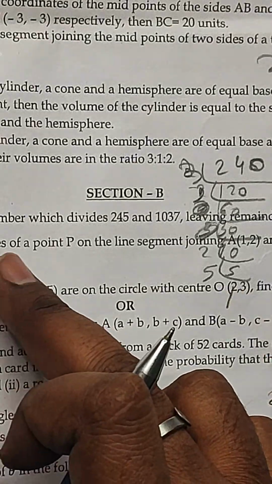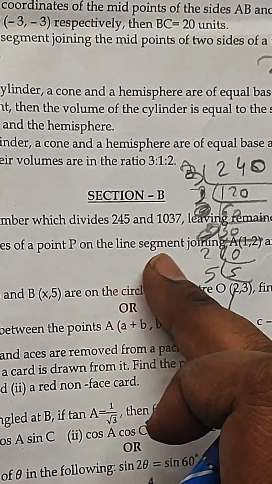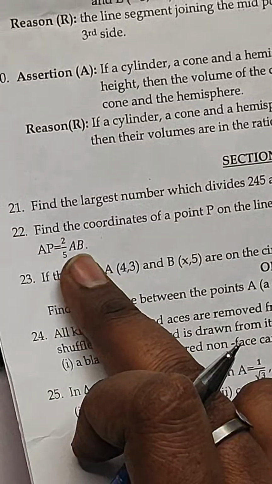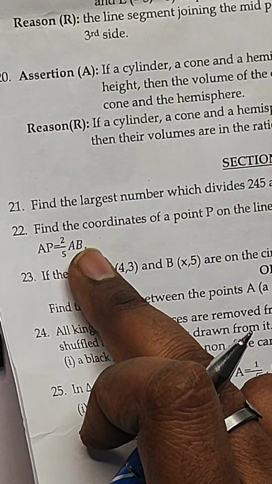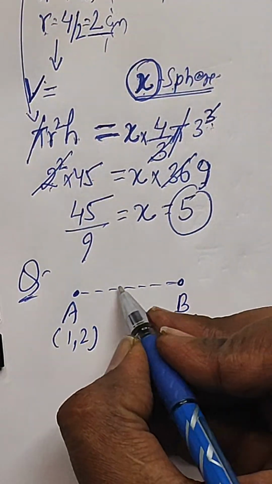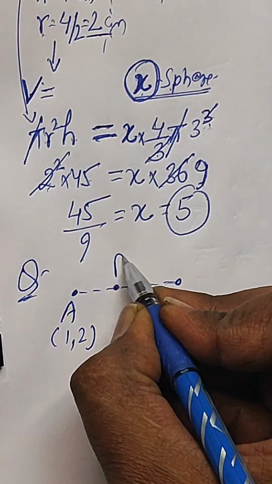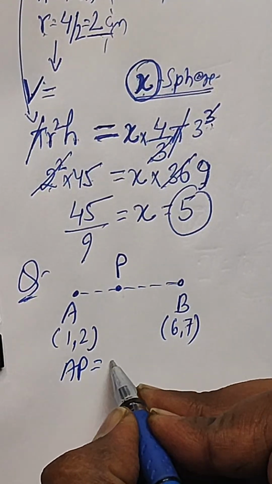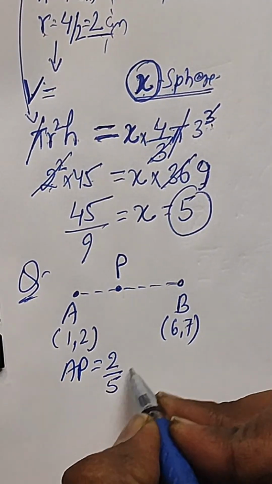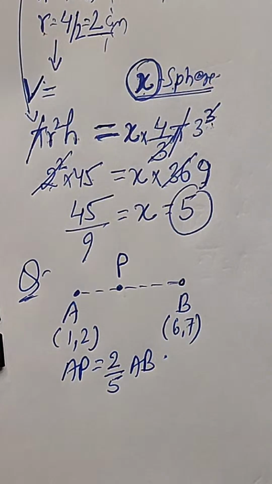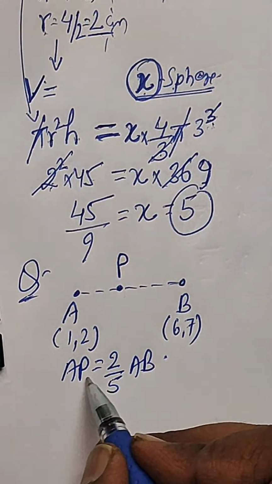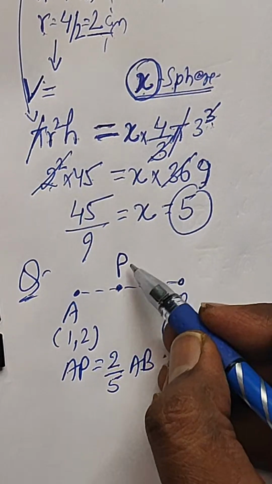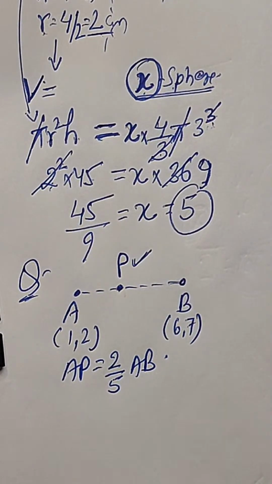Now find the coordinates of a point P on the line segment joining these such that AP equals 2 by 5 times AB, right? So P is lying somewhere over here, and AP is equal to 2 by 5 times AB. This is the question. What we need to find is the coordinates of this point P, right?